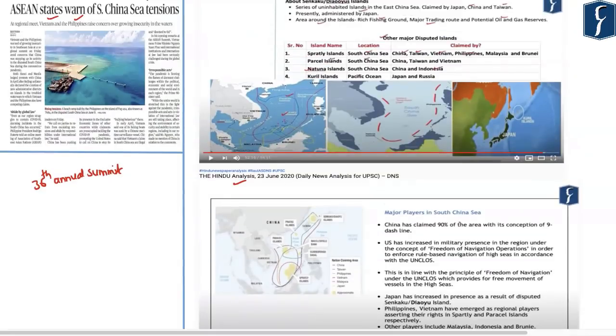In these two DNS, we have discussed in detail the various islands which are disputed in the South China Sea. We have discussed concepts such as why the South China Sea is relevant for India, what should be India's maritime strategy to deal with the maritime disputes in the South China Sea, and so on. So since this particular article on the tensions in the South China Sea has recently been covered in our DNS, we would not be covering this article once again in today's DNS.